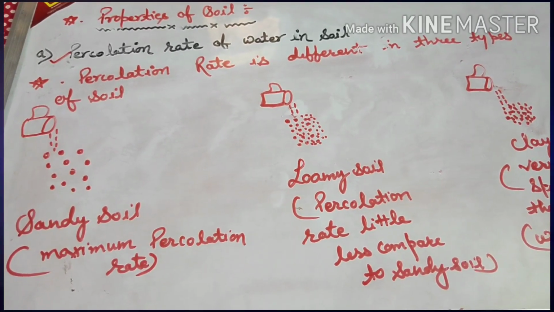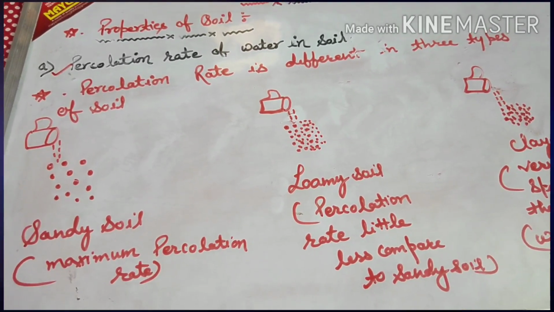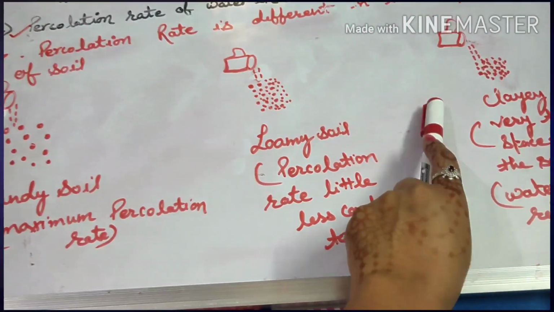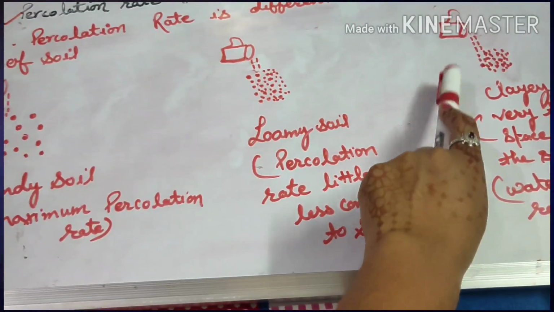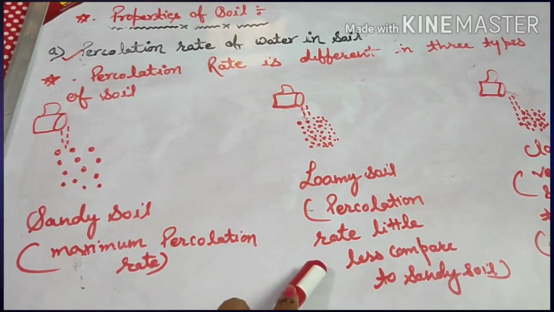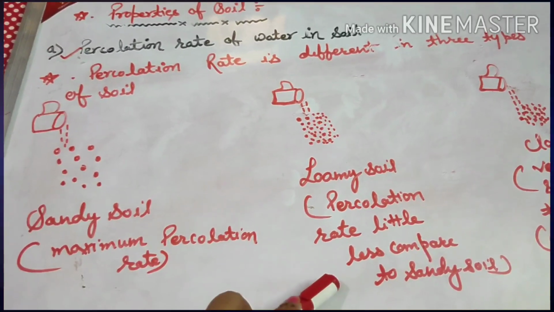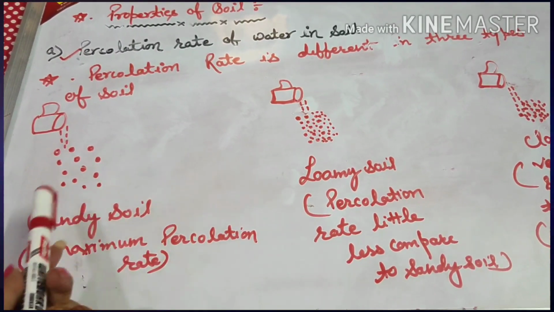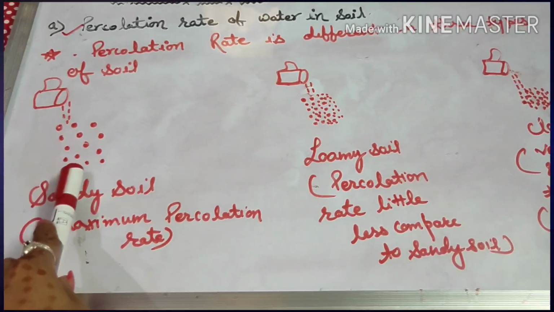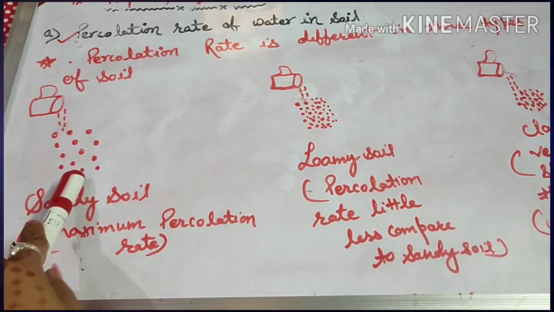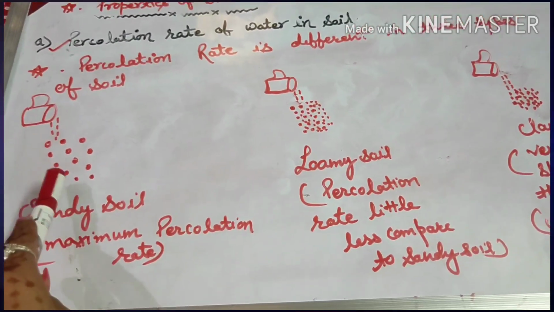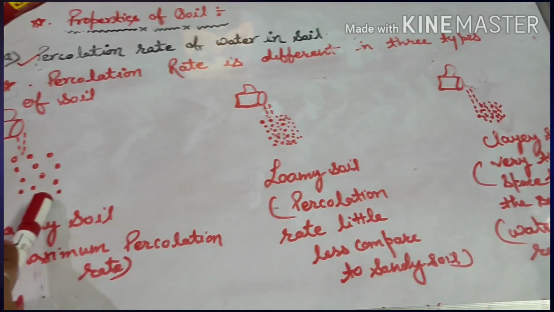You know which soil is holding more water: clay soil is holding more water because it is actually locking water in between the spaces. And when we talk about a higher percolation rate, it means water is draining. In that case we need a big space, and in sandy soil we have a big space. So the percolation rate is maximum in sandy soil.